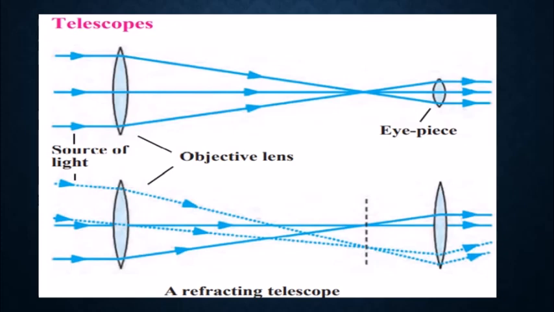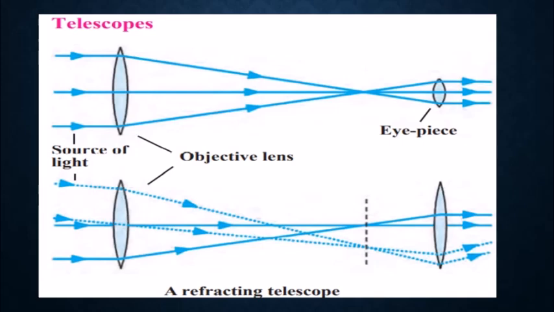The objective lenses should be made as large as possible. There is a large objective lens and also a small eyepiece.